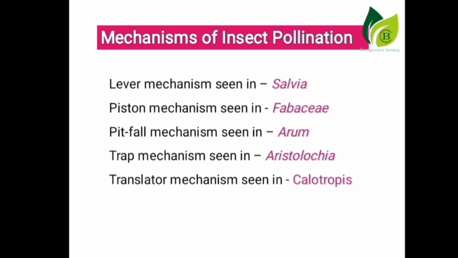Next, last one, mechanisms of insect pollination. Here I have given examples. These bits are also important for competitive exams, such as lever mechanism seen in Salvia, piston mechanism seen in Fabaceae, pitfall mechanism seen in Arum, trap mechanism seen in Aristolochia, translator mechanism seen in Calotropis. These are the mechanisms of insect pollination flowers.